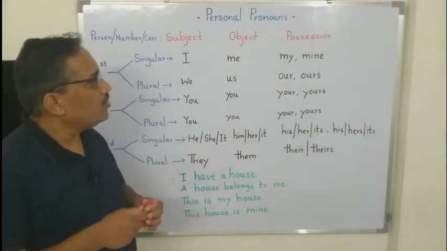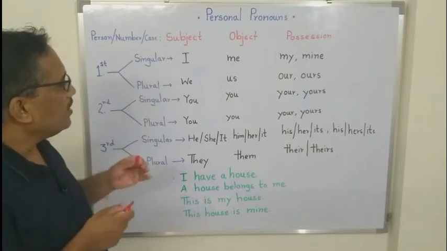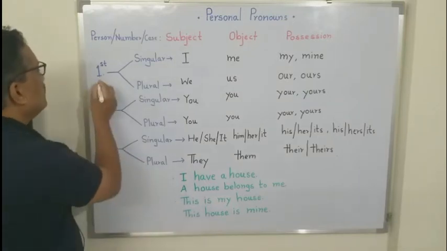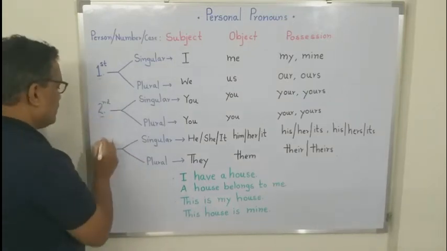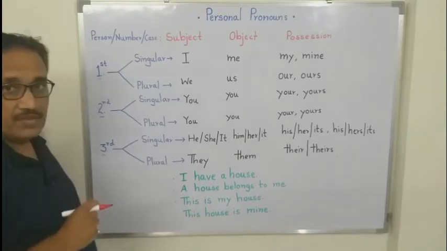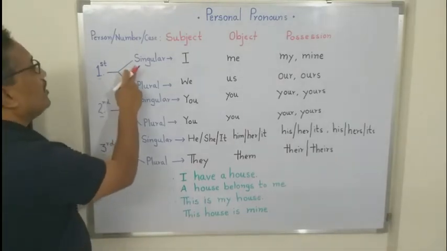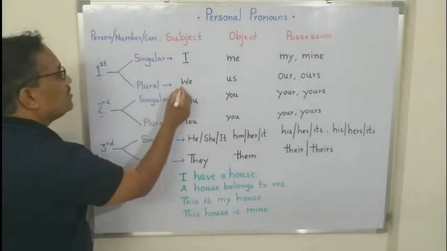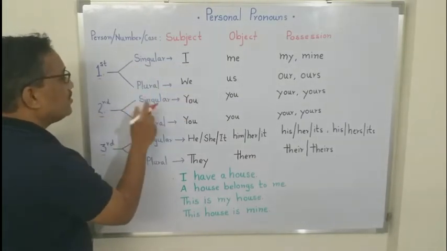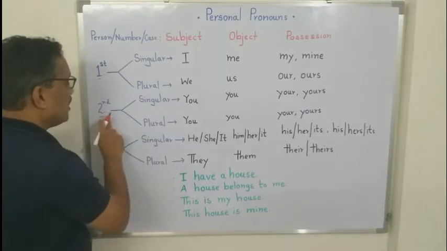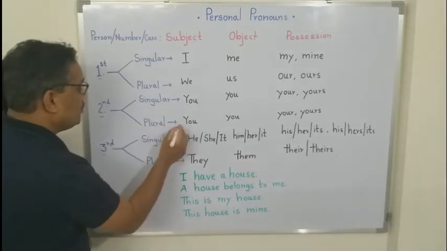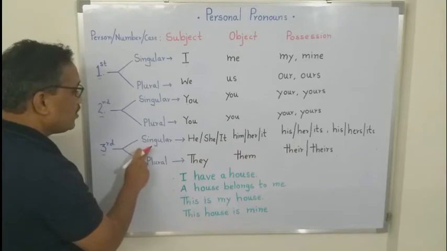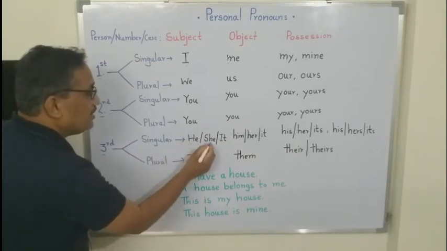Here is the list of all personal pronouns in English. There are three persons in English: first person, second person, and third person. First person singular pronoun in English is I. First person plural pronoun is we. Second person singular pronoun is you. Second person plural pronoun is you. Third person singular pronouns are he, she, it.